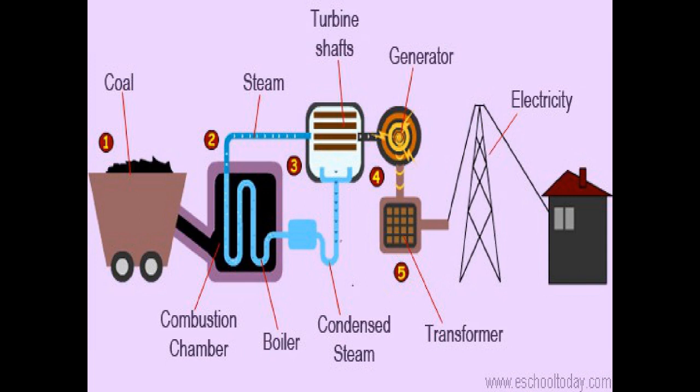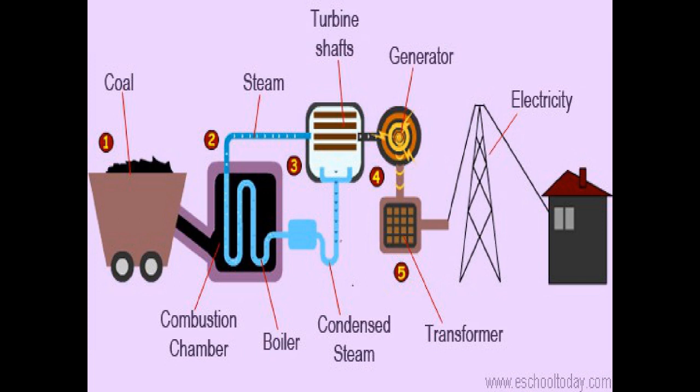Once this is done, children, the transformers transport the electricity through high tensile cables, and these cables carry the electricity down to our households as per the needs or requirements of electricity.